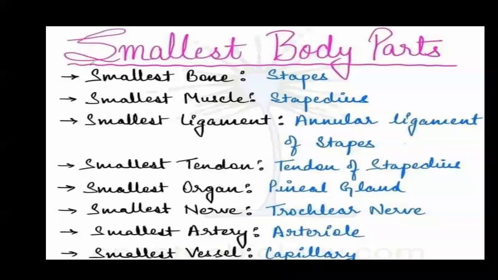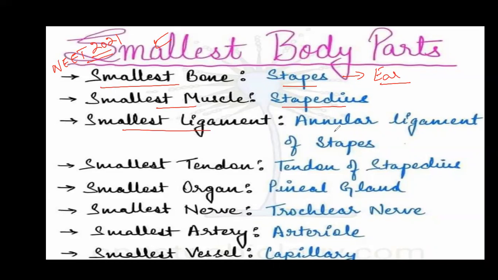Now, for NEET 2021, we should also know some of the smallest body parts. Like smallest bone is known as stapes, and it is present in the ear. Smallest muscle is stapedius.